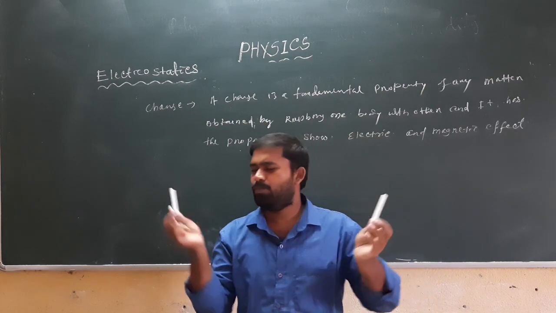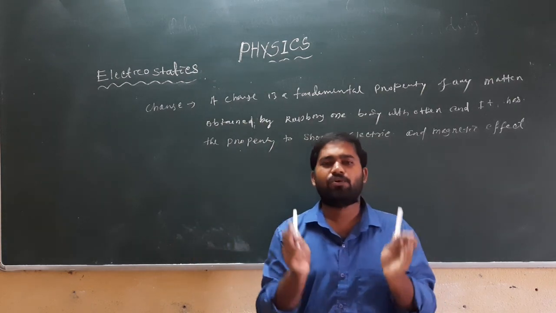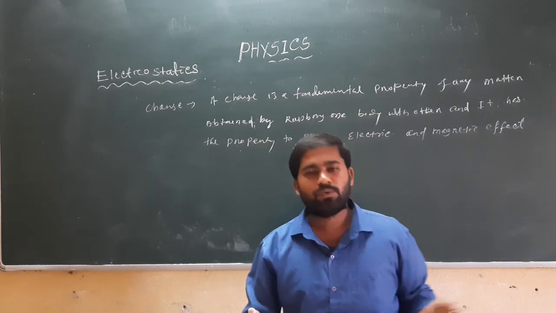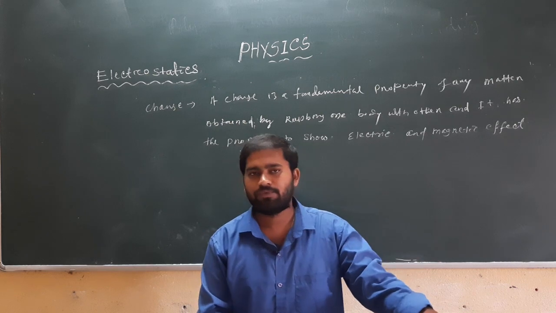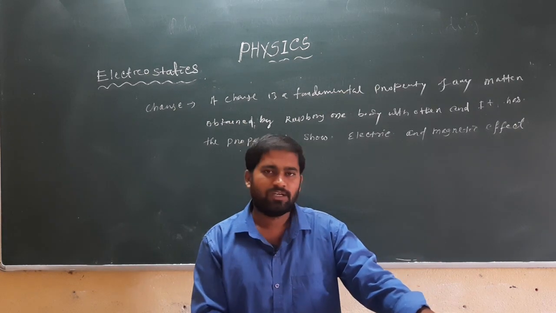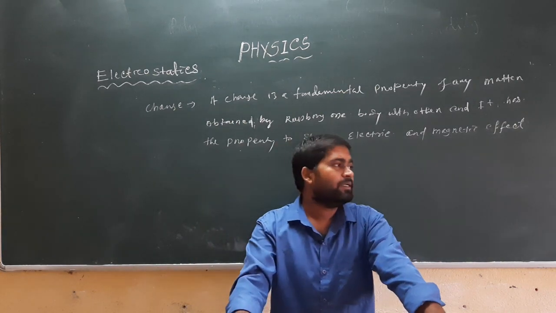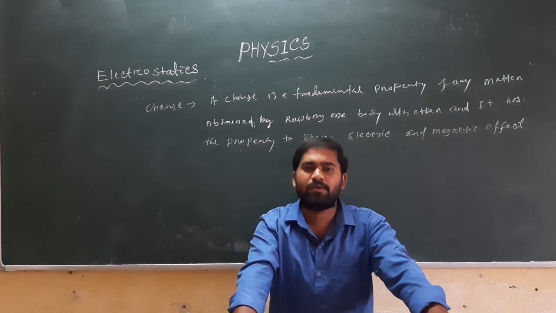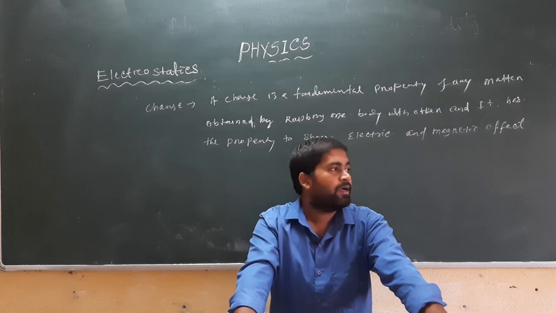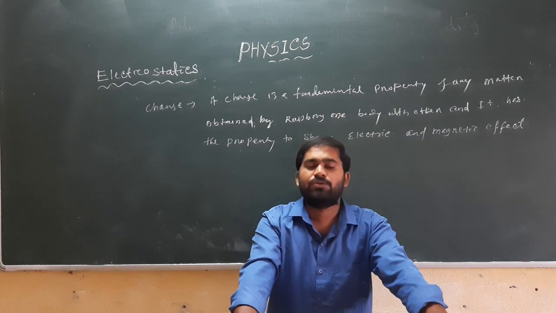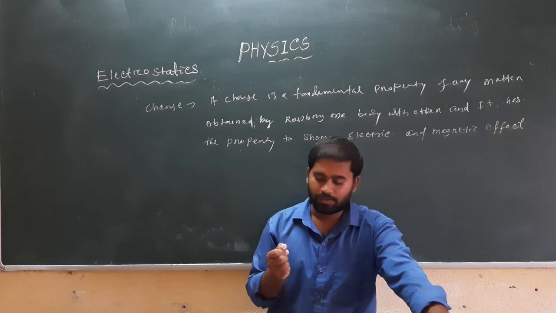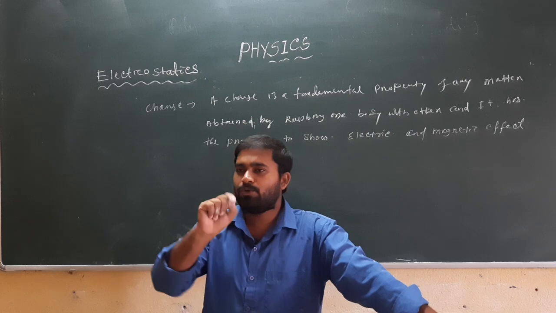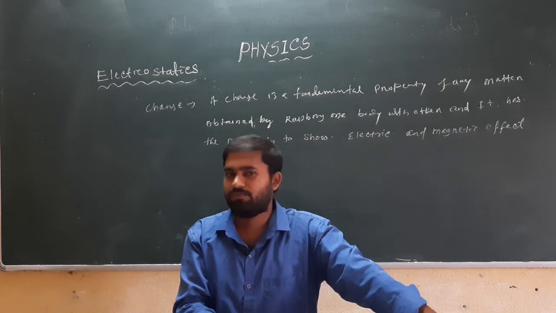So, combinedly both effects are known as electromagnetic effect. Because of charging a body we can observe both electric effect and magnetic effect. Now, the question arises, what are the different types of charges that arise when we rub one with another? In order to solve this question we have to move towards atomic physics.